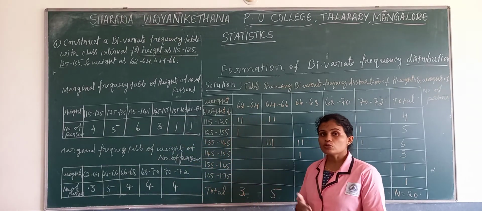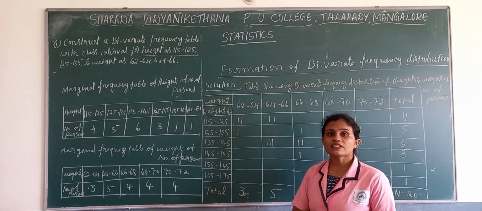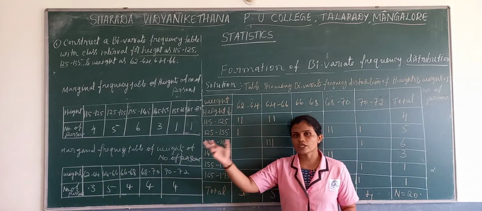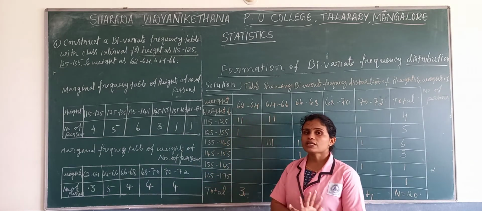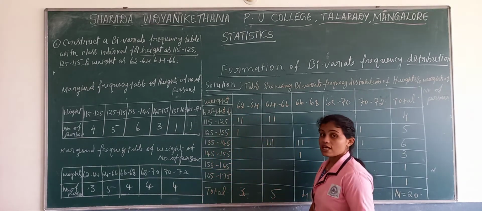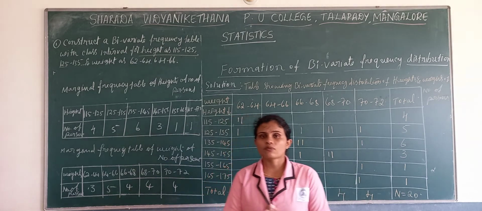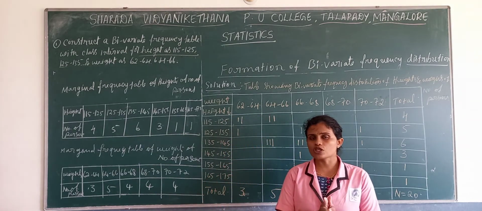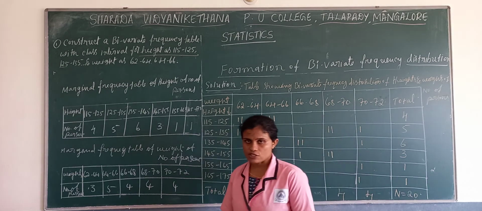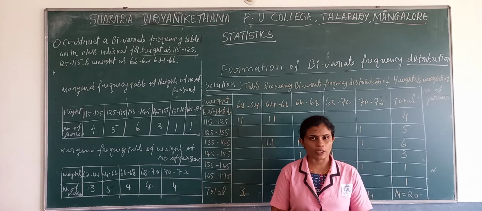We can move towards the other topic. With this we completed the topic called classification. This chapter is about classification and tabulation. Now we completed classification. Next we can move towards tabulation. In classification, initially we started with what is classification and its objectives. Then types of classification. There are four types: chronological, geographical, qualitative and quantitative.